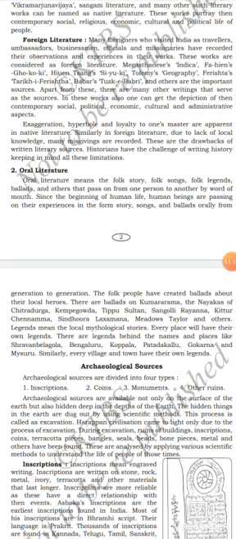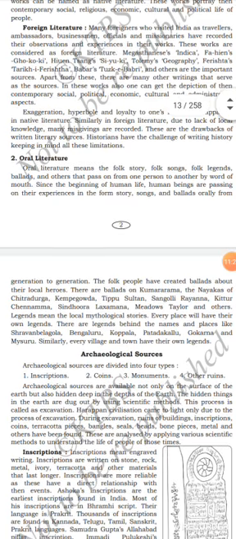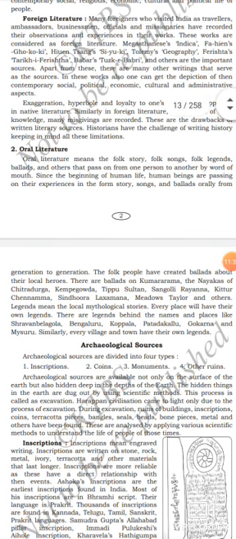Got it? Let's see now a few examples of foreign literature. Megasthenes' Indica, Fa-Hien's Fo-kuo-ki, Yuan Chwang's Si-yu-ki, Ptolemy's Geography, Ferishta's Tarikh-i-Ferishta, Babur's Tuzk-i-Baburi, and others are the important sources.